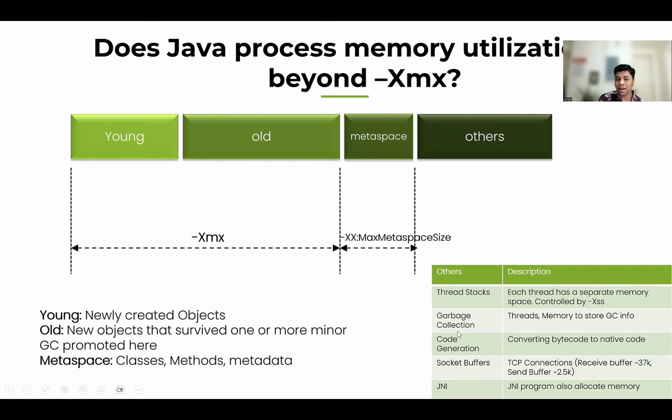And then in Java, the garbage collection is automatic, right? No longer does a developer write code to release the objects. So garbage collection is done automatically. That garbage collection needs memory. Where is that memory coming from? That memory is coming from this others region.